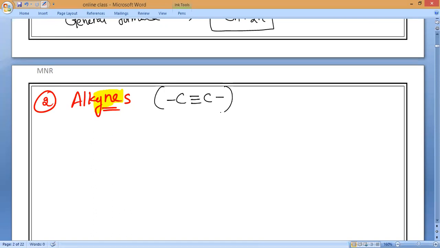That is what we call alkynes. An unsaturated hydrocarbon in which the two carbon atoms are connected by a triple bond is called an alkyne.